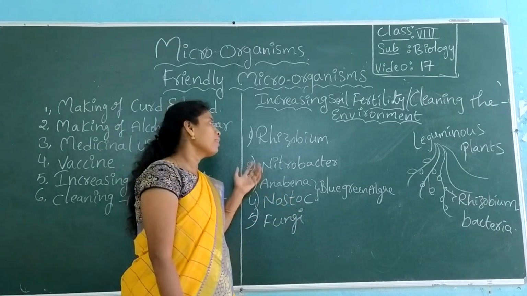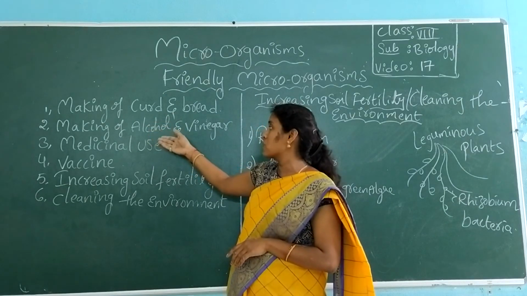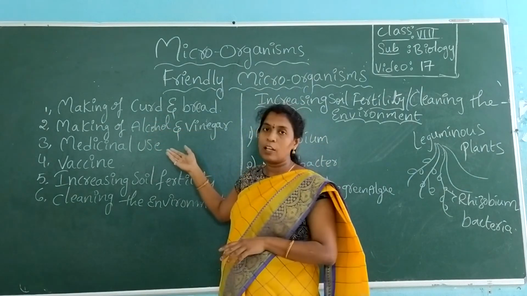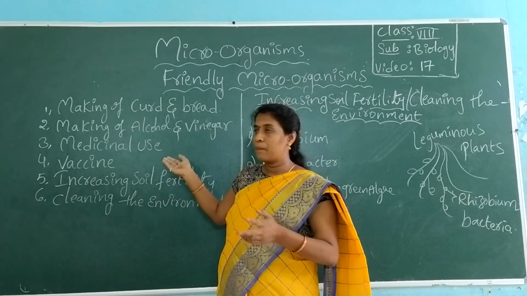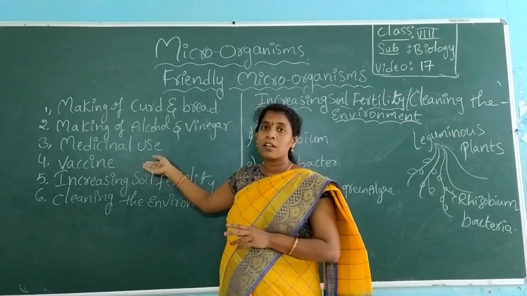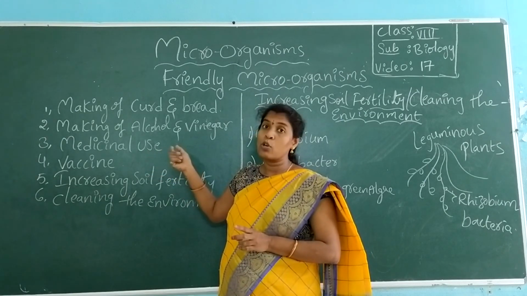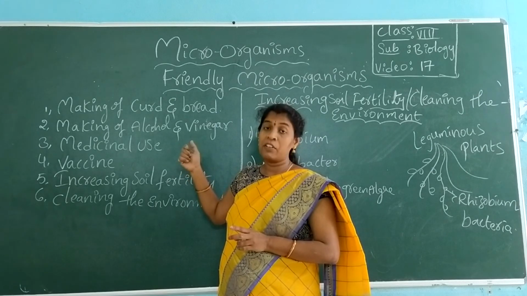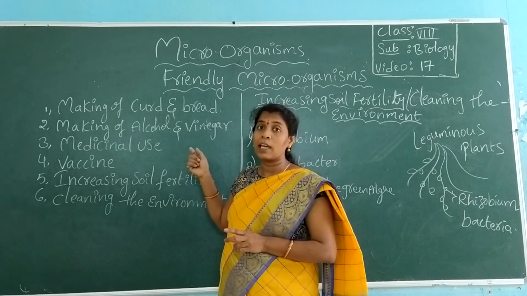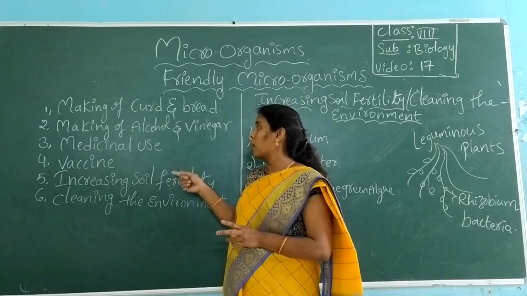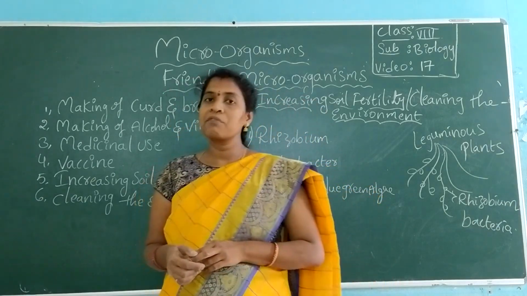In this way, there are different microorganisms which are helpful for making curd, bread, alcohol and vinegar, and for making different antibiotics like tetracycline and erythromycin. And about vaccines, I forgot to tell you: nowadays there is an AIDS vaccine, even a Zika vaccine, and even for dengue there is a vaccination, along with the tuberculosis BCG and MMR. And in increasing soil fertility and cleaning, in this way bacteria and fungi are helpful.